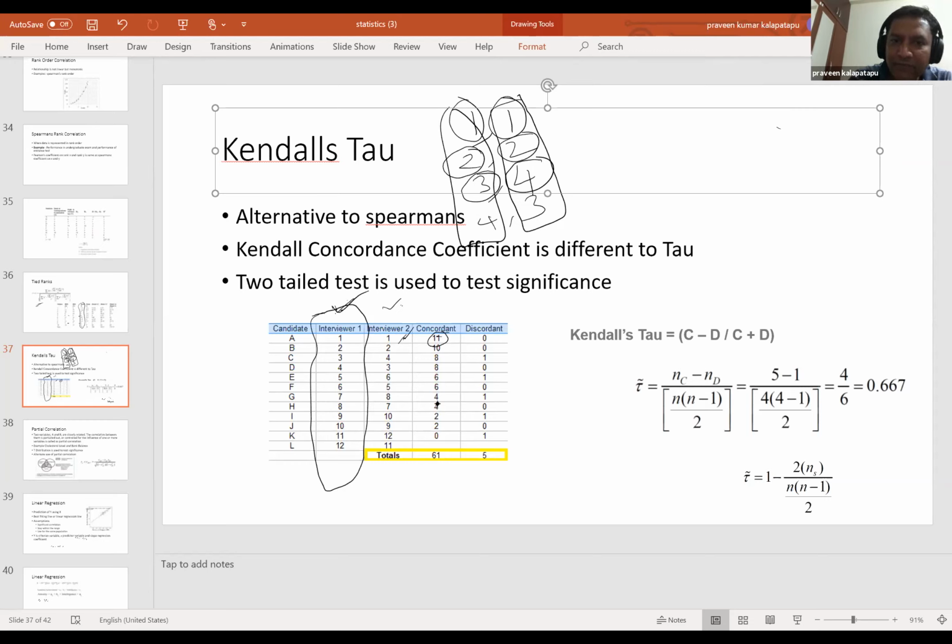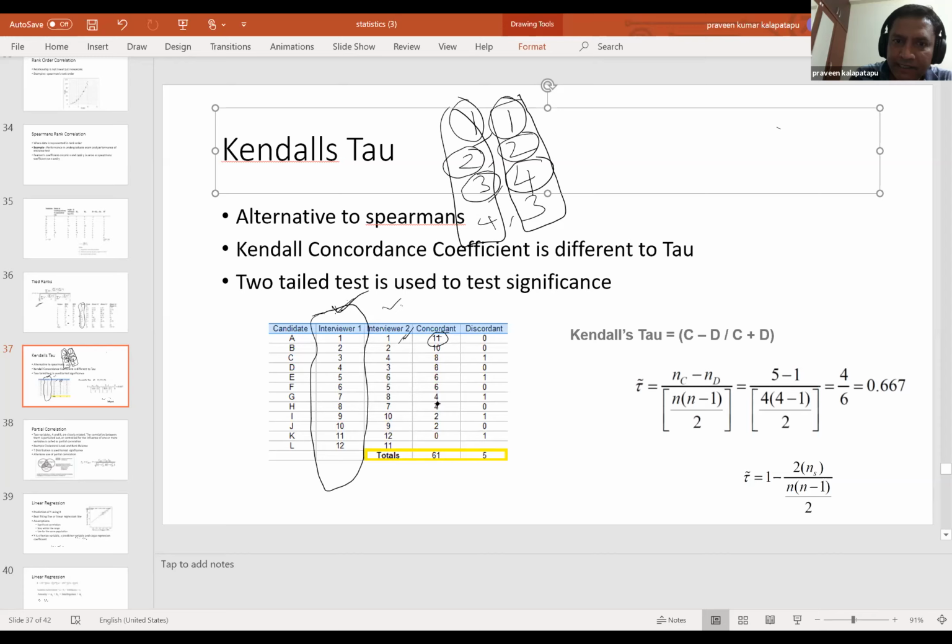Now when it comes to 2, how many rows below are more than 2? There are 10 rows below which are more than 2. When it comes to 4, how many rows below are more than 4? This is where the trick is. The immediate row, which is 3, is this more? It is less, so you are not going to count this. You are going to count 6, 1, 2, 3, 4, 5, 6, 7, 8. It's only 8 that are more than this particular number.